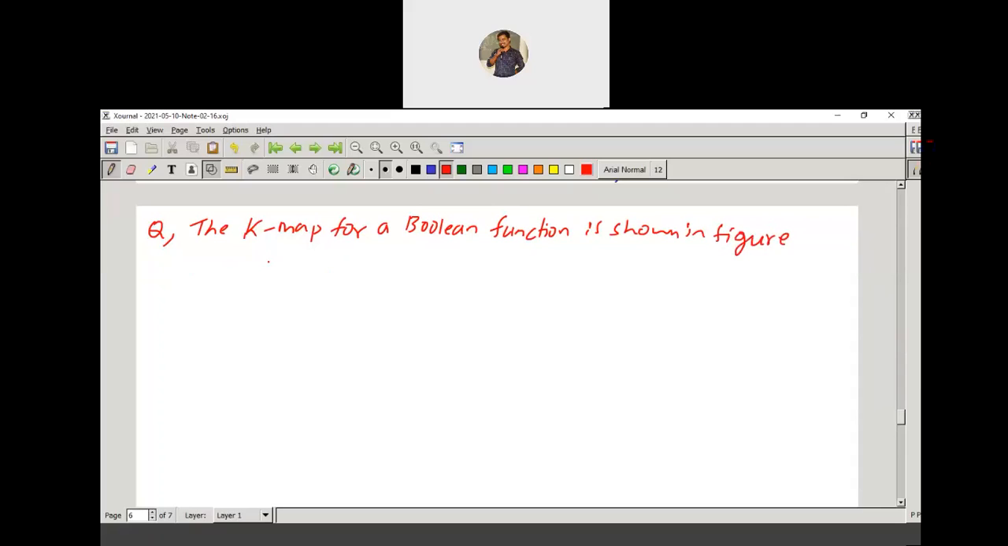The K-map for a Boolean function X is shown in the figure. The number of essential prime implicants for this function is... The options are A) 5, B) 4, C) 6, option D) 8. The given function is